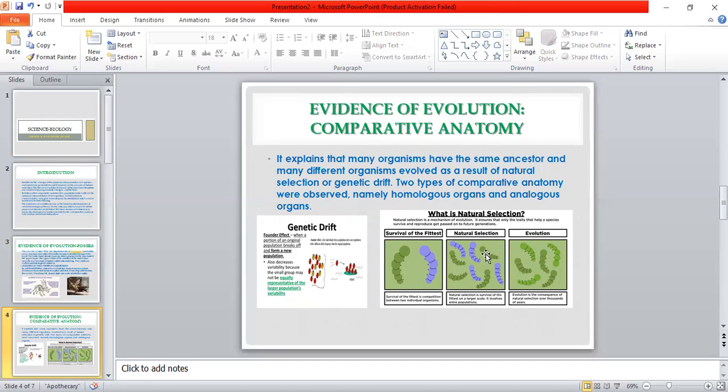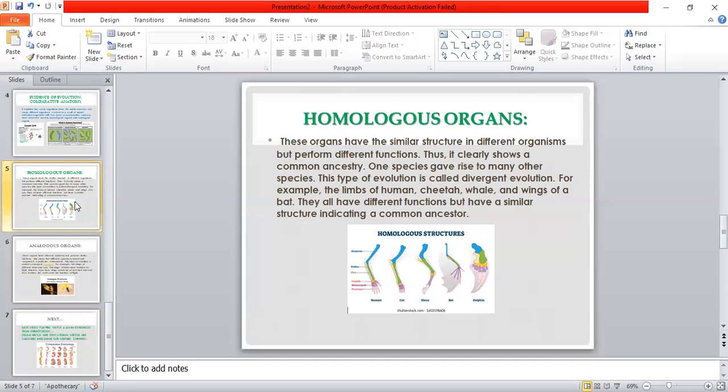Genetic drift has the founder's effect. What is that? When a portion of the original population breaks off and forms a new population, the new population has decreased variability because the small group may not be equally representative of the large group. This is called genetic drift. You can see in the picture the yellow insect, where there are red and yellow, and in the genetic drift, the new population is completely red. So comparative anatomy is a very important factor in this. Let us see the comparative factors.